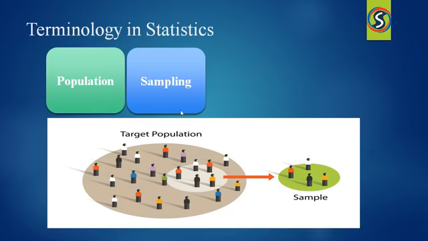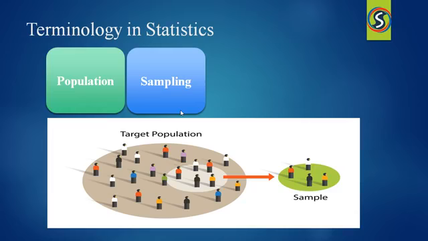Let me give you one more example. In the slide, you can observe one image. In that image, you can find the target population and sample. Just assume the target population is a city. If you want to construct a house, will you recruit all the people as employees? No, right? From that entire city, you will choose the people who are more interested and who are skilled.